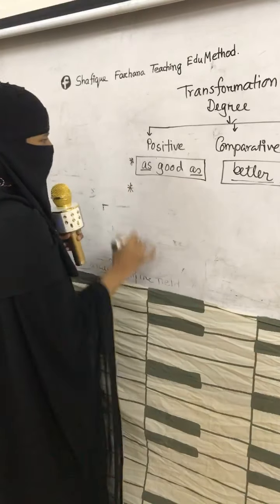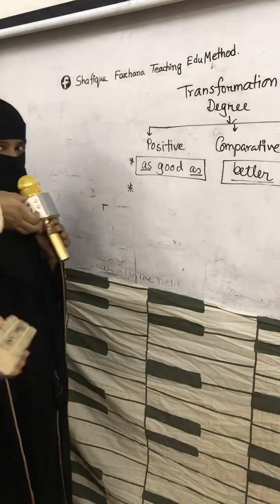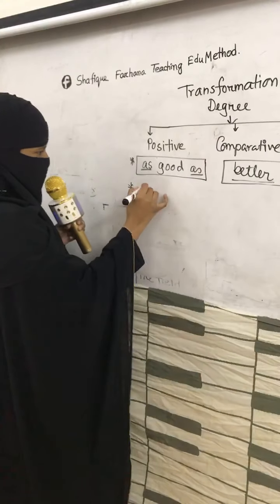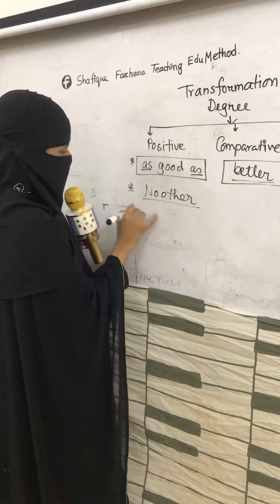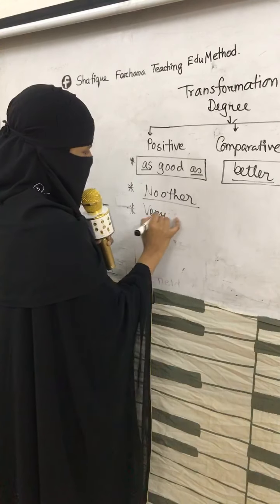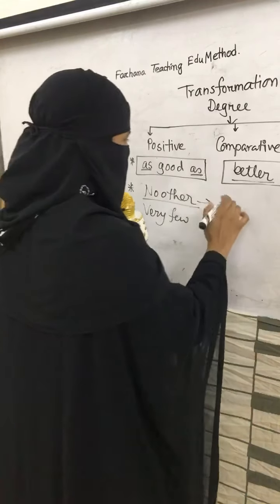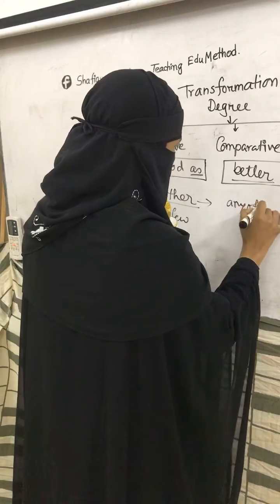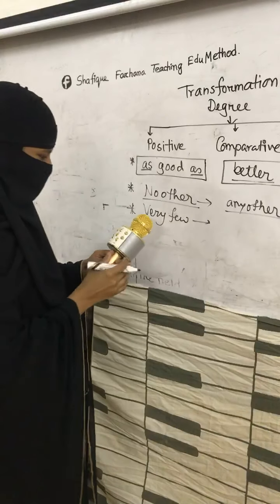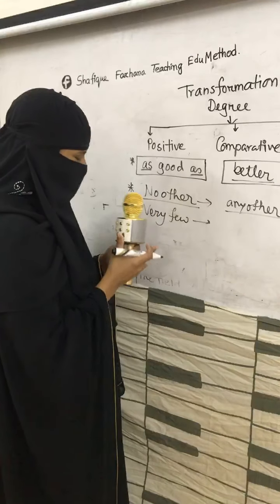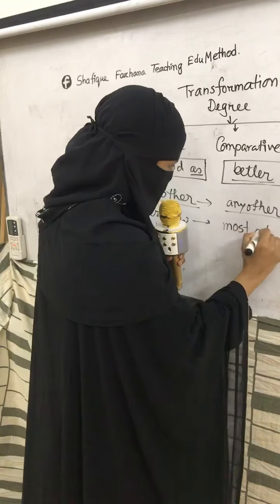Now the changing words. First, no other. You can find two words in positive degrees, that is no other and very few. Next, if you change the word no other, you have to use any other in the comparative form. Any other. And here, most other. Most other.